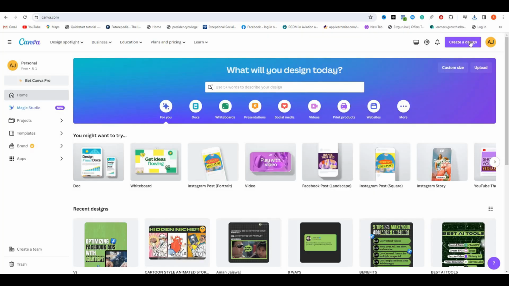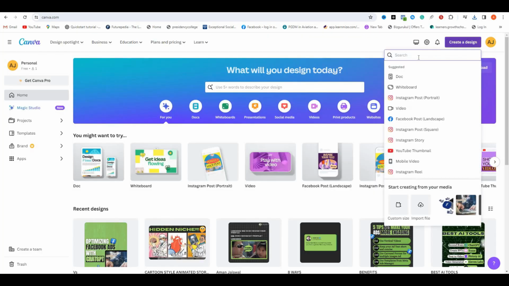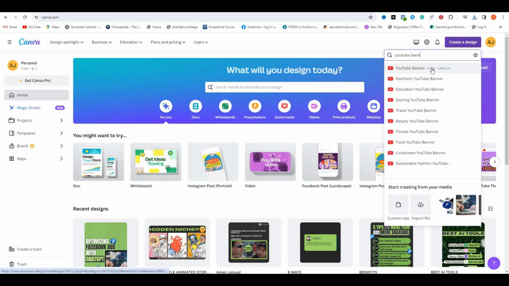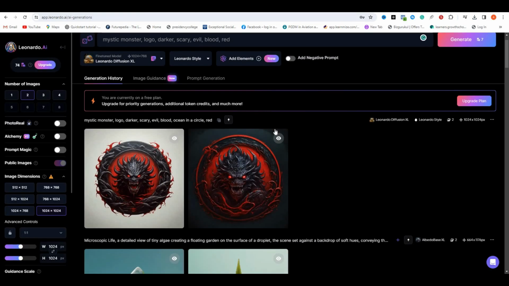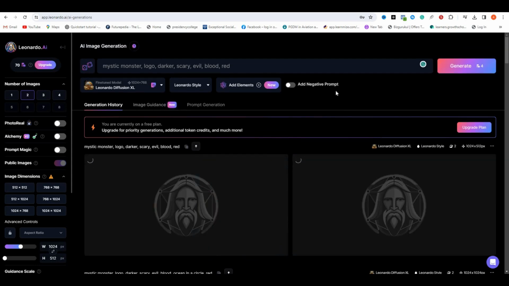Now we need a banner. Let's go to Canva and create a banner. If you don't have a Canva account, you can sign up for free. Go to Create Design and select YouTube Banner. This banner should be simple and clean. I will use Leonardo AI to generate a suitable background image. Just change the image size from here to 1024 pixels for width and 512 pixels for height and